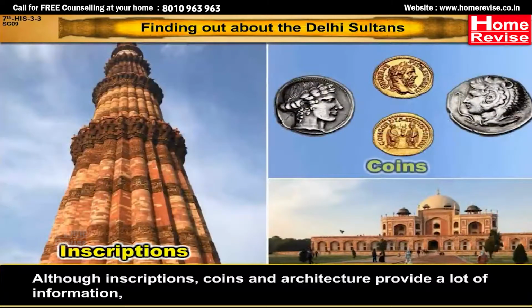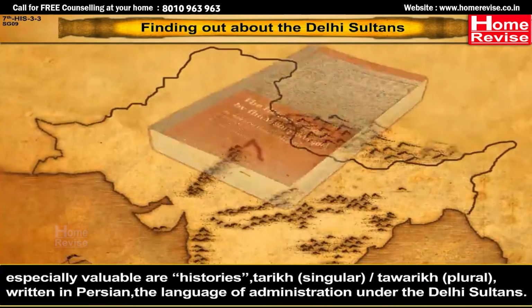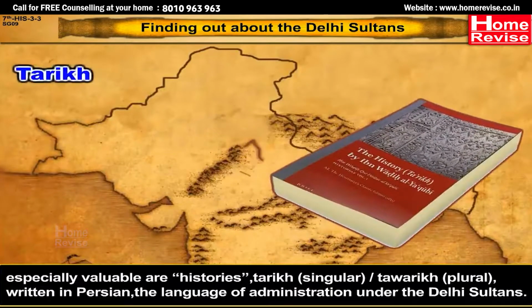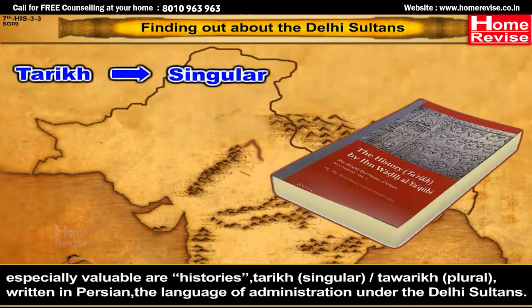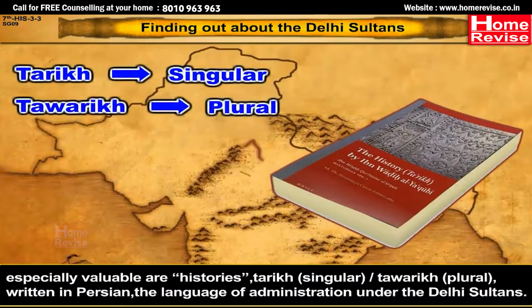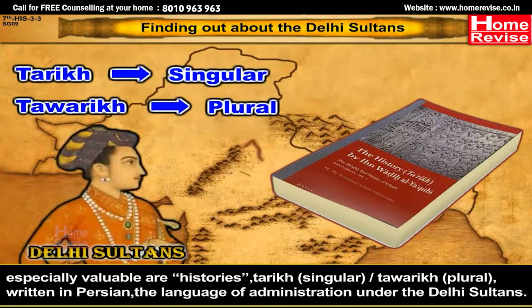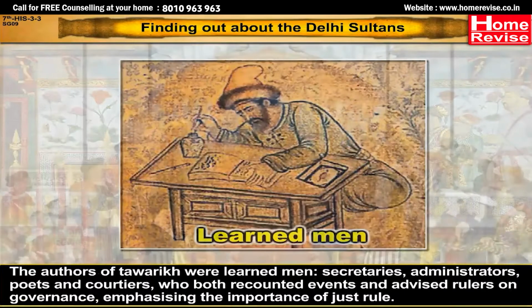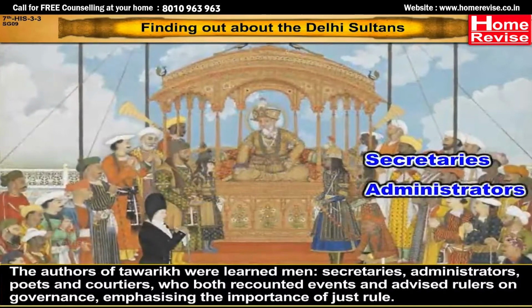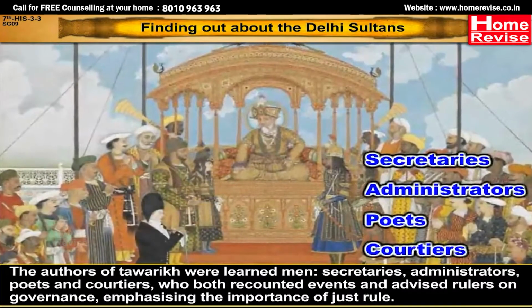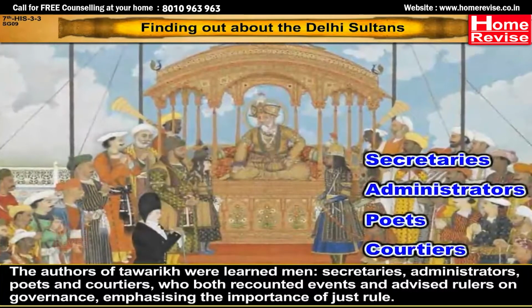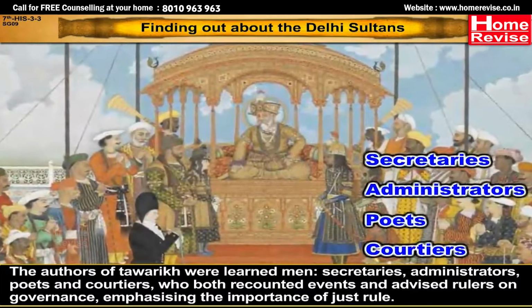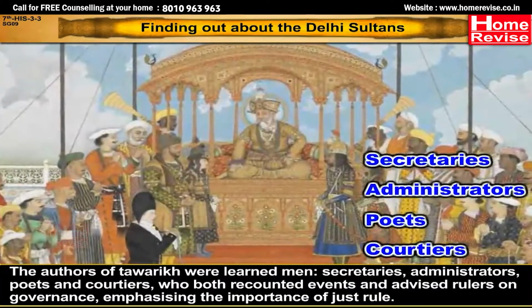Finding out about the Delhi Sultans. Although inscriptions, coins and architecture provide a lot of information, especially valuable are histories. Tarikh, that is singular, or Tawarikh, that is plural, written in Persian, the language of administration under the Delhi Sultans. The authors of Tawarikh were learned men, secretaries, administrators, poets and courtiers who both recounted events and advised rulers on governance, emphasizing the importance of just rule.